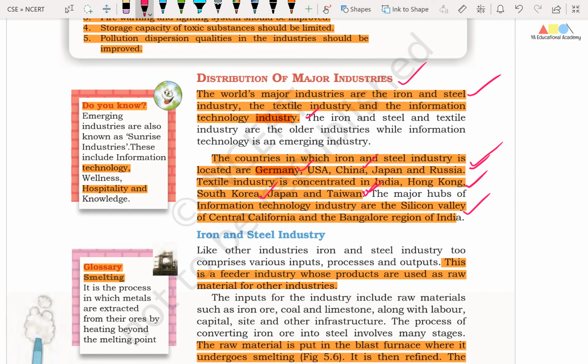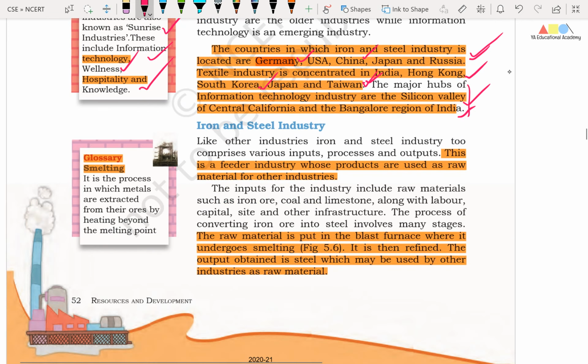Right friends, the information technology industry is concentrated in the Silicon Valley of Central California and the Bangalore region of India. So these are the two major regions where information technology industry is located and is fast growing. Friends, we will try to know one important concept, that emerging industries are also known as sunrise industries. These industries include information technology, wellness, hospitality, and knowledge information.